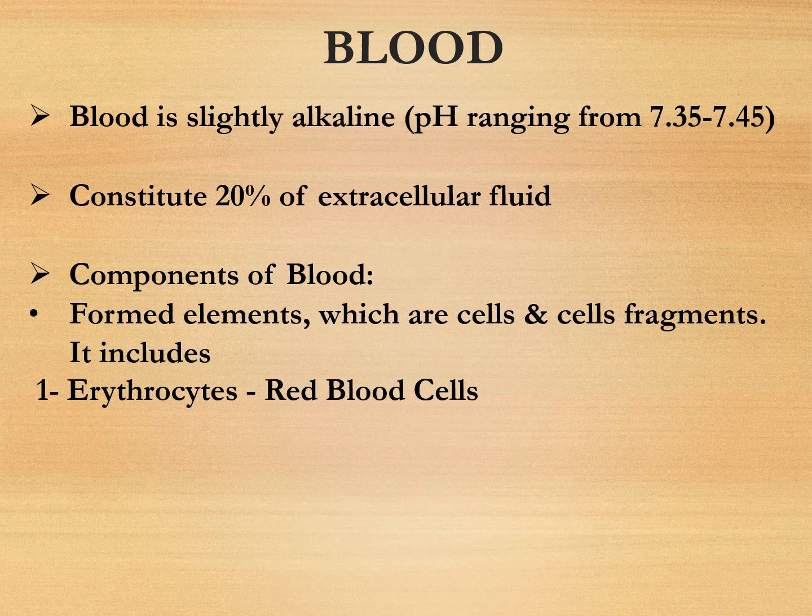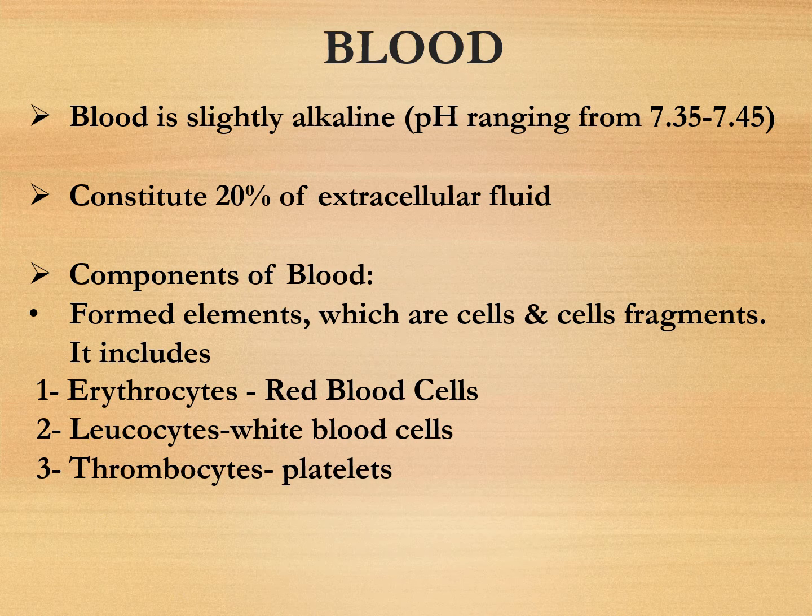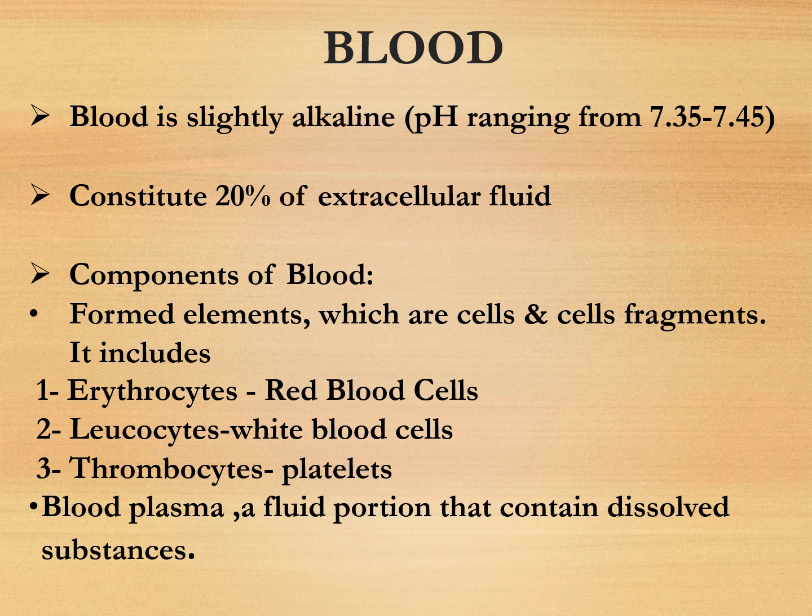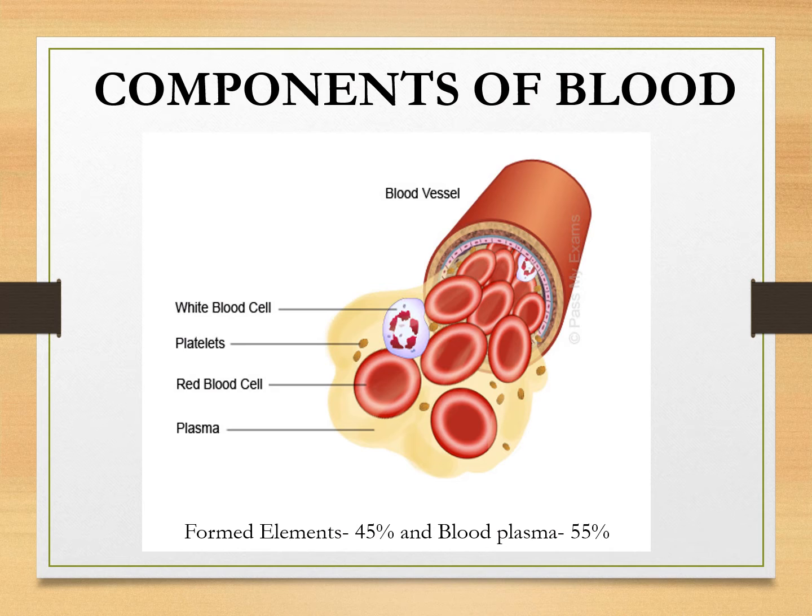The first one is the erythrocyte or RBC, जिसका मेन फंक्शन है ट्रांसपोर्ट ऑफ ऑक्सीजन एंड कार्बन डाइऑक्साइड. The second one is the leukocyte or white blood cells, which are involved in the immune defense. The third one is the thrombocytes or platelets, जो कि ब्लड क्लटिंग में हेल्प करते हैं. The second component of blood is the blood plasma, which is a fluid portion that contains the dissolved substances.